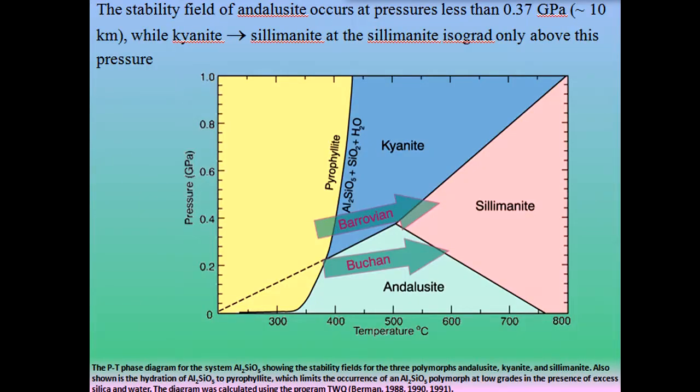In this pressure temperature phase diagram, we can see the progressive increase in grades in case of Barrovian zones as well as in case of Buchan zones. And as we can see over here, the stability field of andalusite occurs at pressures less than 0.37 GPa, that is approximately 10 kilometers, while kyanite changes to sillimanite at the sillimanite isograd only above this pressure.